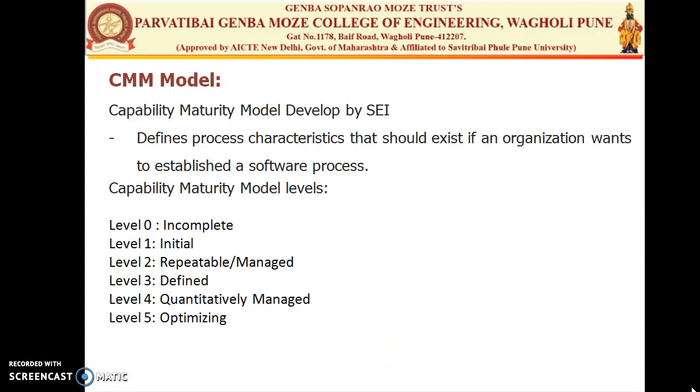CMM model. CMM model is nothing but the Capability Maturity Model, which is defined by SEI, that is nothing but the Software Engineering Institute. It is the meta model, which is developed by the Software Engineering Institute. It defines the process characteristics that should exist if an organization wants to establish a software process that is complete.